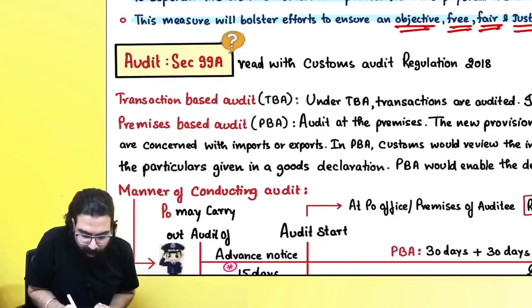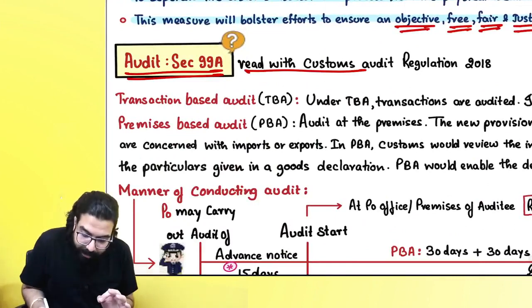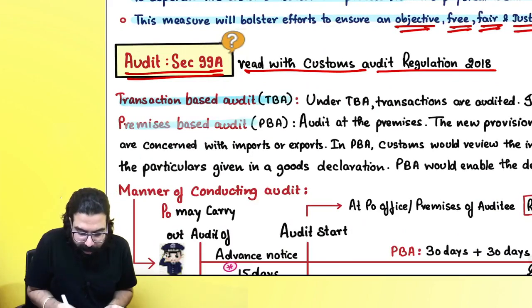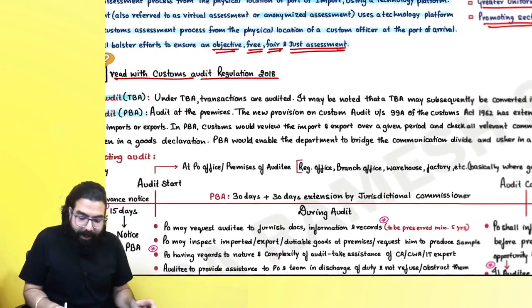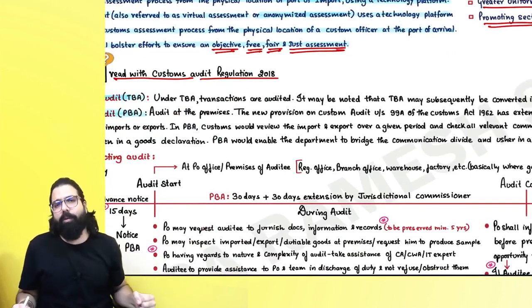The next one over here is audit under section number 99B, read with Custom Audit Regulation 2018. Sir, there are 2 types of audit. One is transaction based audit and one is premises based audit. Sir, in transaction based audit, what will happen? They will do the audit of the transactions. Basically, your books of accounts will be audited.